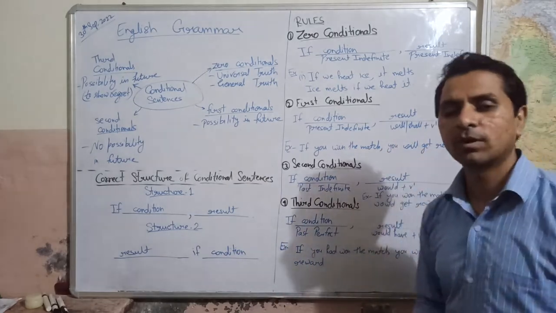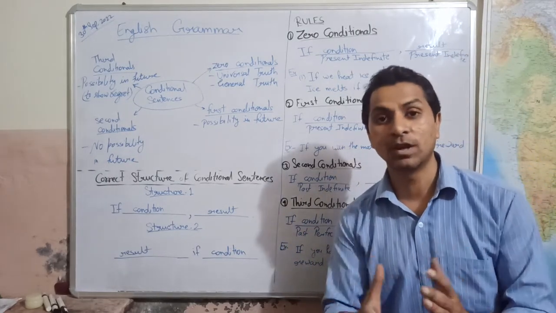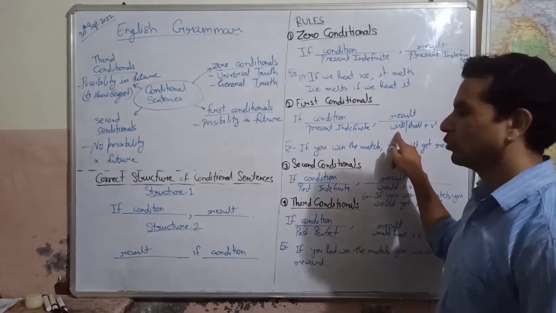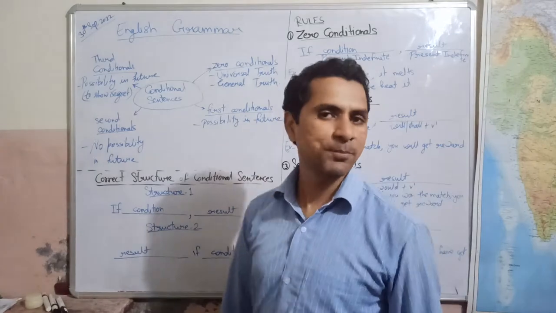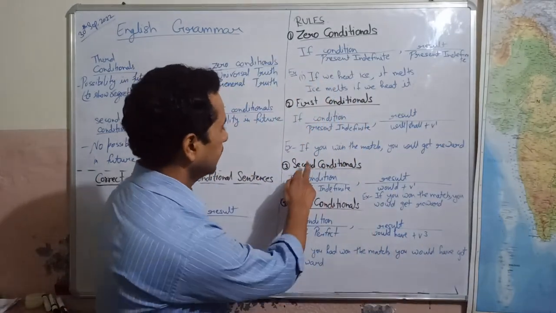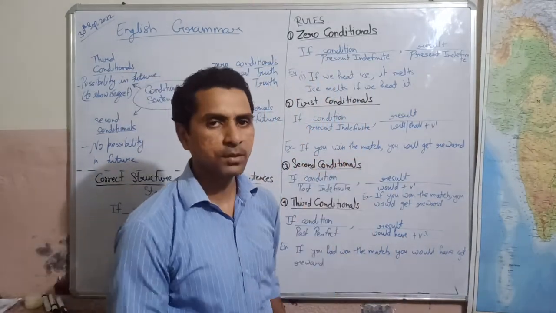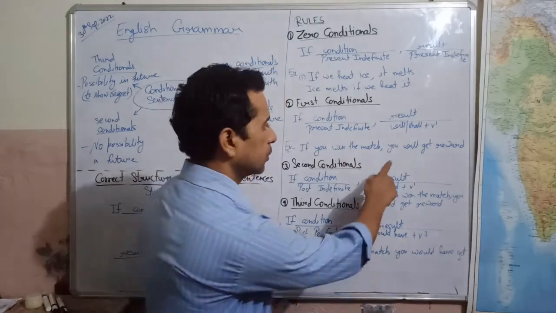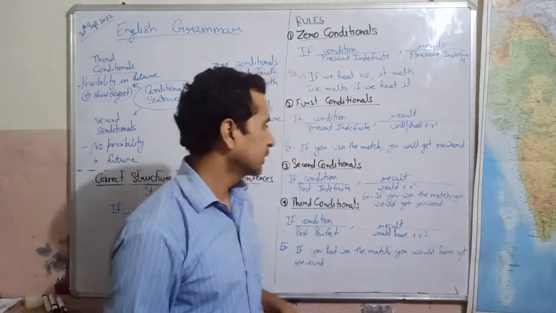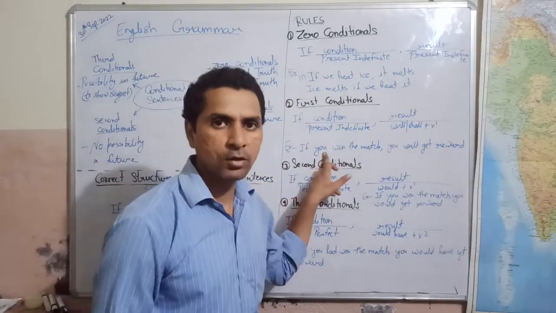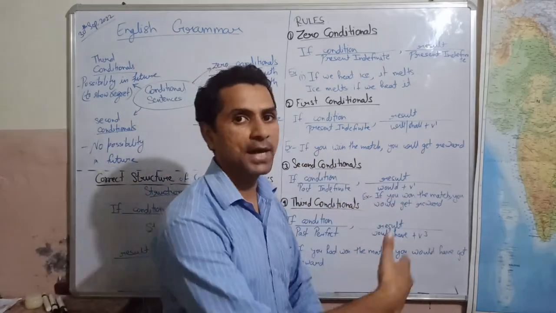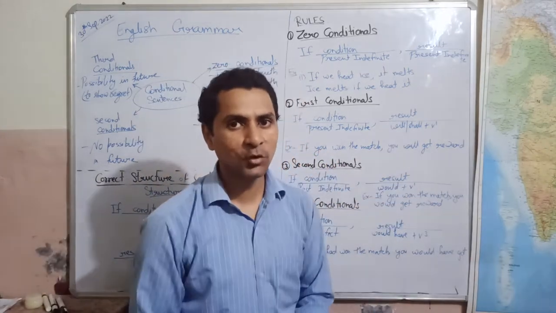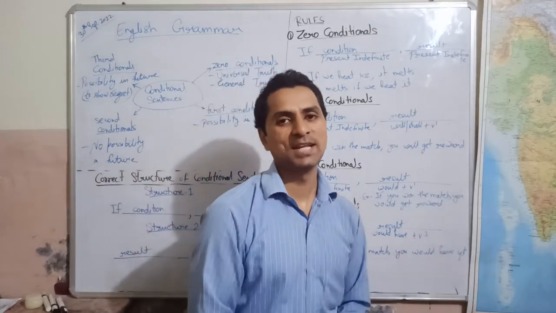And what is the helping verb of future indefinite tense? This is will or shall. So we always use here will or shall. Let's see the example of this rule. If you win the match, you will get reward. This is simple present or present indefinite tense. So if you win the match, you will get reward, and if you do not win the match, you will not get reward.